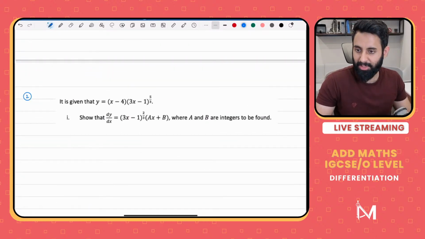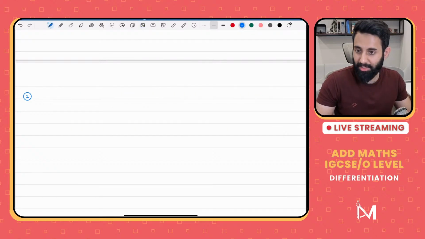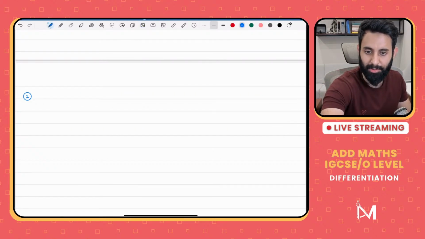Achha, wait a minute. Don't solve this. ये तो मैंने इसका product rule का question निकाल दिया. I was supposed to take a question of quotient rule.